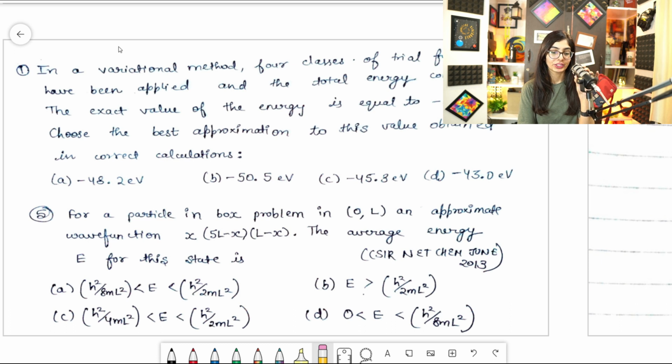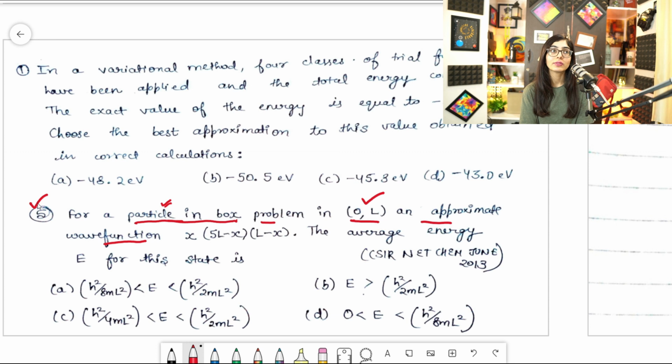This is the fifth question, and it is CSIR NET chemistry June 2013 question. Clear? So now what does this question say? For a particle in a box problem, so a particle in a box is there, okay, we got it, we highlighted this, in a 0 to L length box, an approximate wave function.